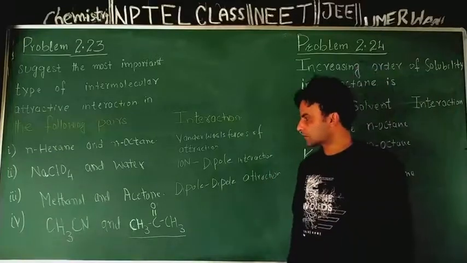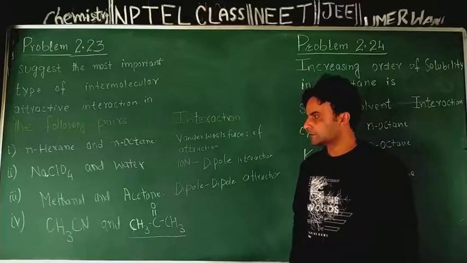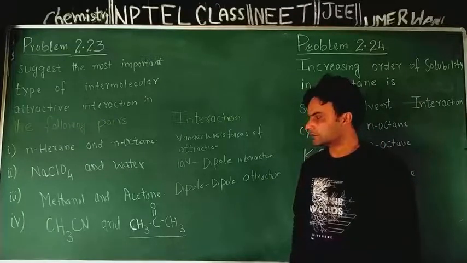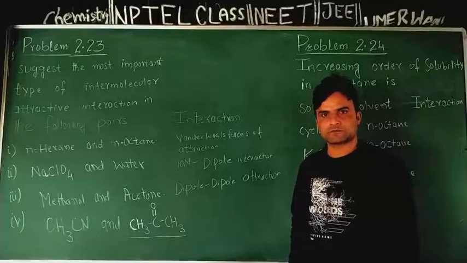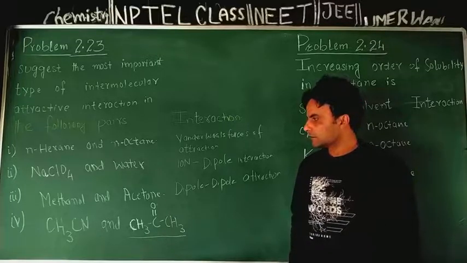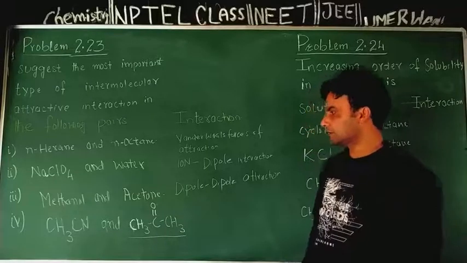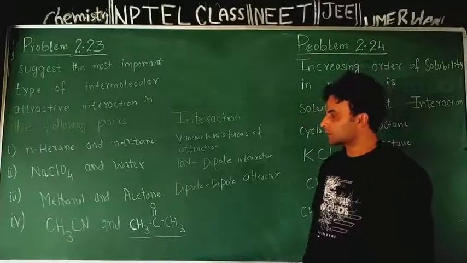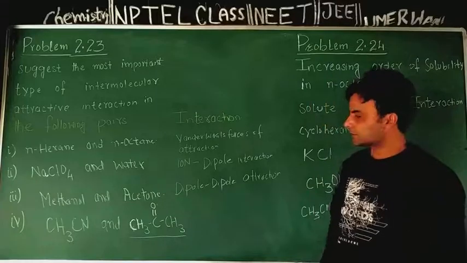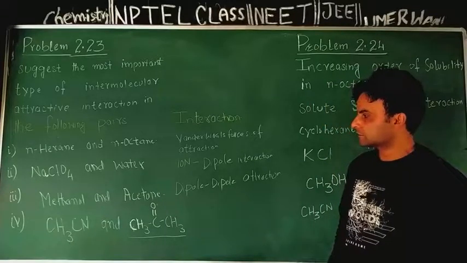Now coming to the last part, acetonitrile. Acetonitrile has composition CH3CN. One chemical is acetonitrile having composition CH3CN, and the other chemical is acetone having composition CH3C double bond O CH3.